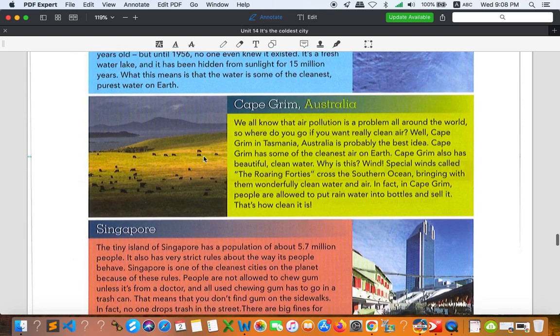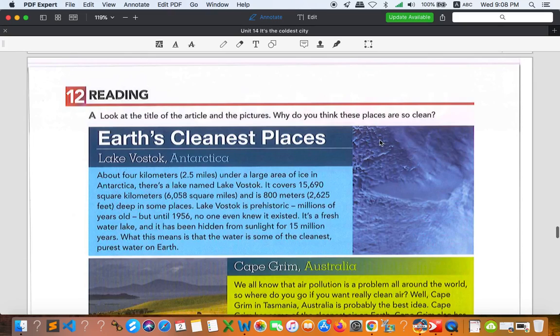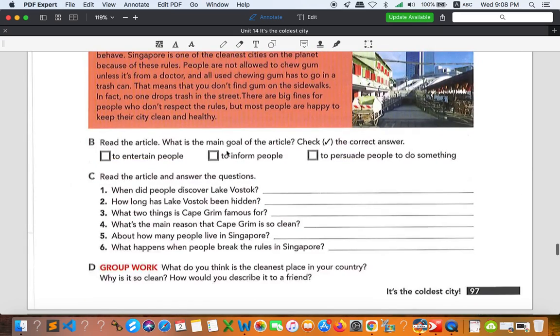Alright, so there are 3 places right here. Just go through this text and try to understand why they are so clean. And once you finish this, you can also answer the questions in part B and part C. Part C, read the article and answer the questions. So we have 6 questions. Read the text and try to answer the questions.